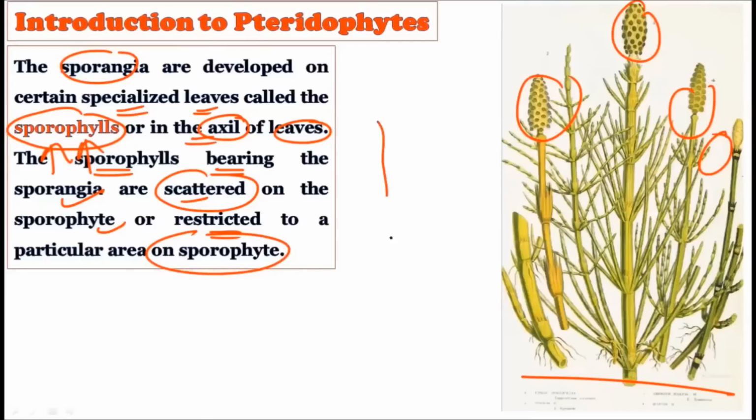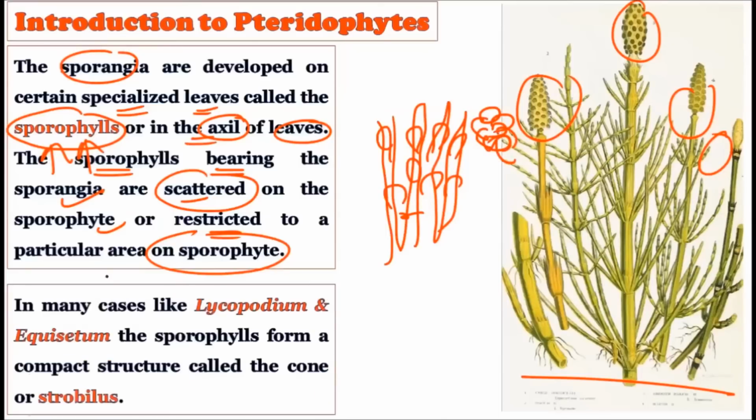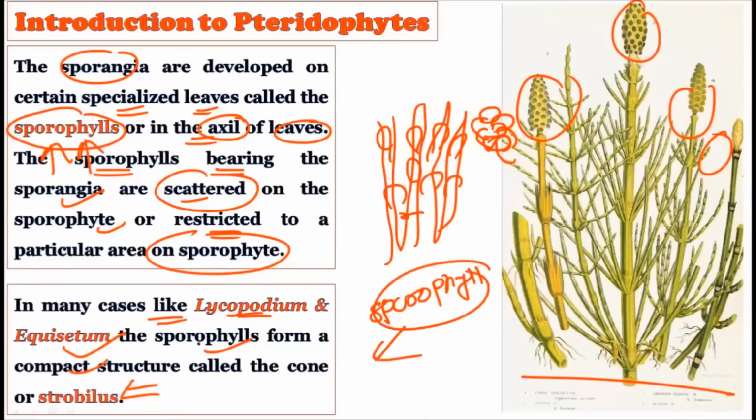This kind of arrangement can also be found in the pteridophytes, that the sporangia may be developed all over the sporophytic plant, just like they are scattered, or they may come into a separate lateral area. Okay. Now consider, in many cases, like in Lycopodium and Equisetum, the sporophylls form a compact structure which is called the strobili. Of course, we have discussed that if the sporophylls come together, they form a compact structure, and these compact structures are called strobili, which are found in Equisetum and Lycopodium. Lycopodium and Equisetum show the presence of this strobilus or cone structure. Okay.